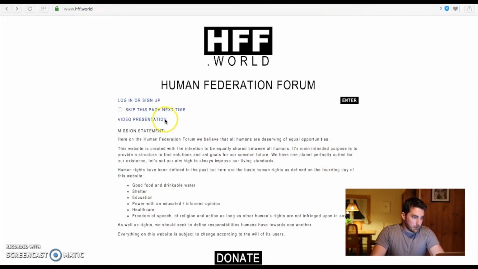I recommend you read the mission statement. It's quite brief and to the point. You have three things on the left here that are quite important. You can choose to sign up right away or log in if you already have an account. If you want to skip this page the next time, which I recommend, you should click on this.